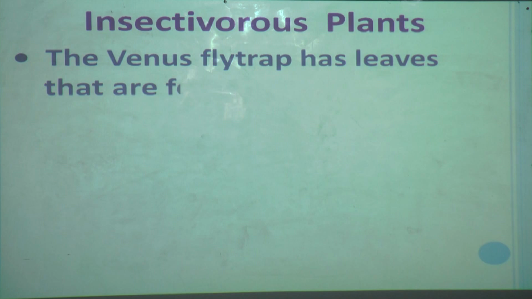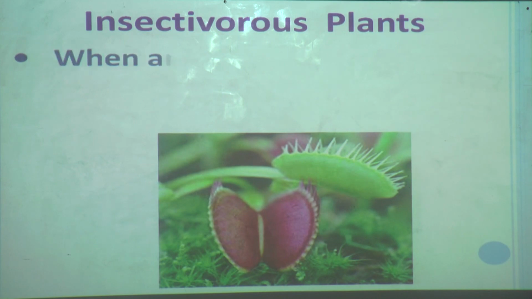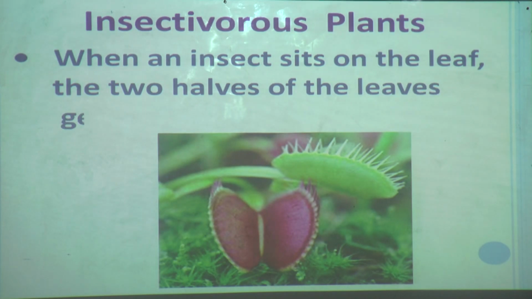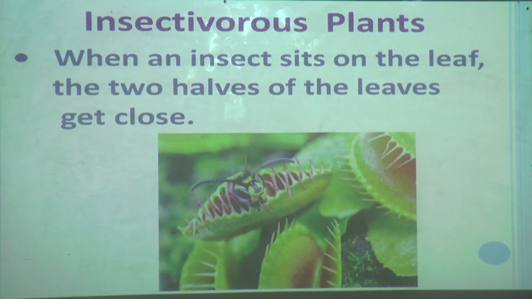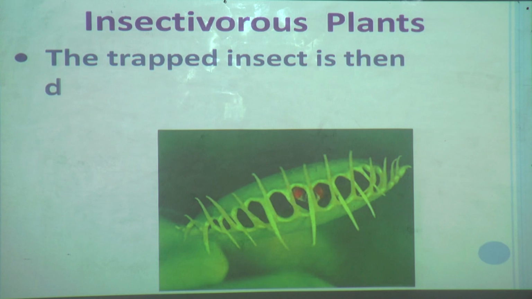So here the Venus flytrap has leaves that are folded in half. I will show you the picture. The Venus flytrap has leaves that are folded in half, and whenever an insect sits on the leaf, the two halves of the leaf get closed. See here, they get closed whenever the insect is there, and the trapped insect is then digested by the plant.